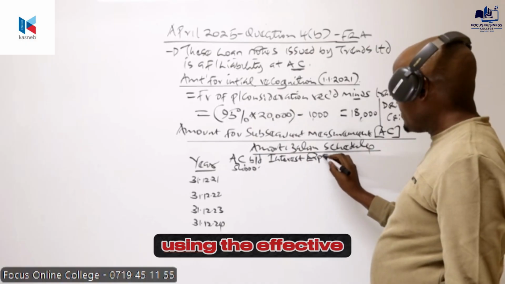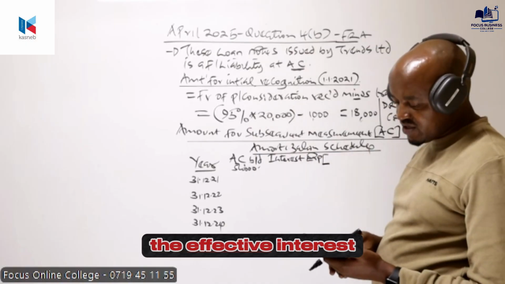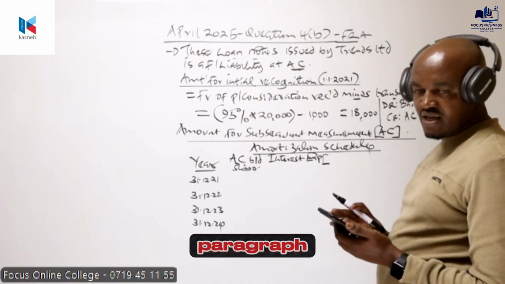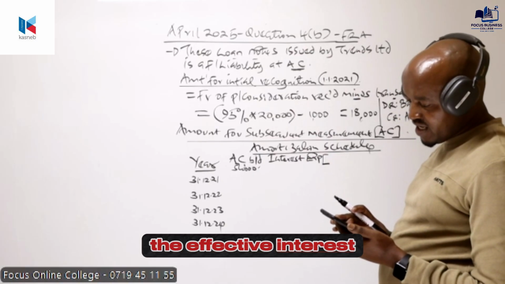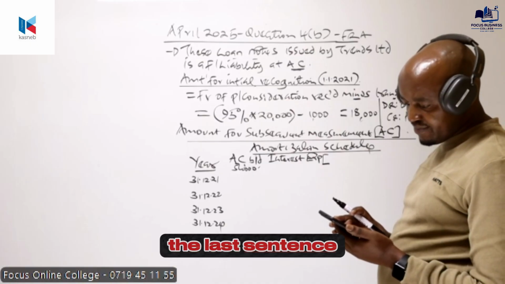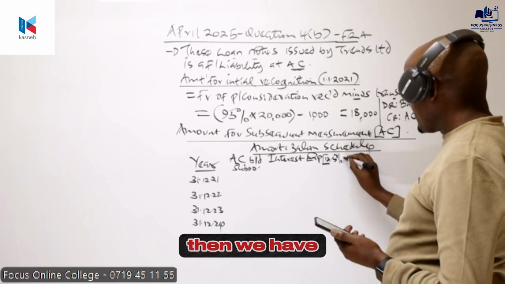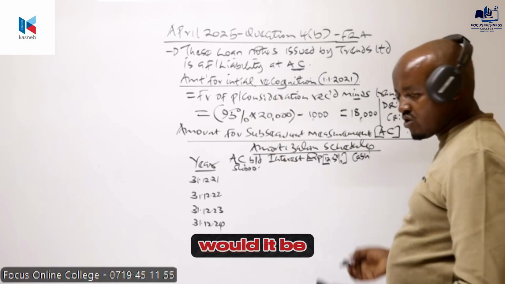Now, this one will be computed equally using the effective interest rate. Have we given the effective interest rate in our question? Yes. In the last paragraph, the last sentence, we are given the effective interest rate, which is basically 12.5%.